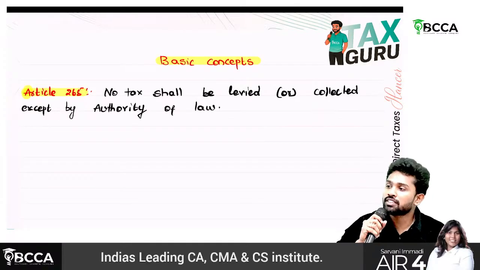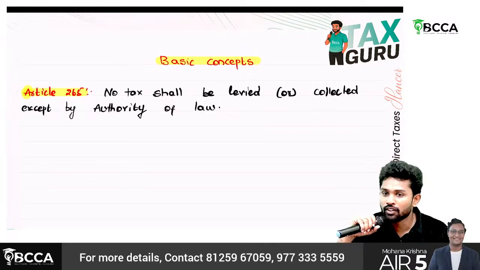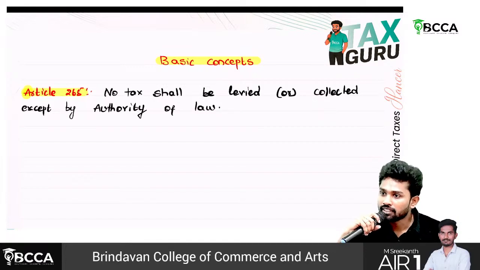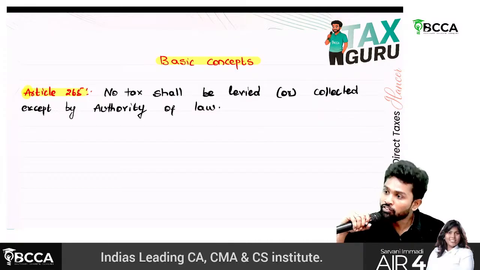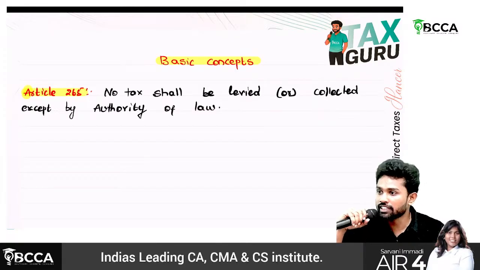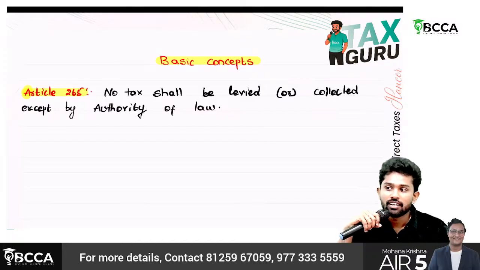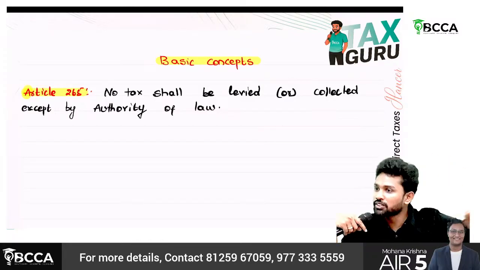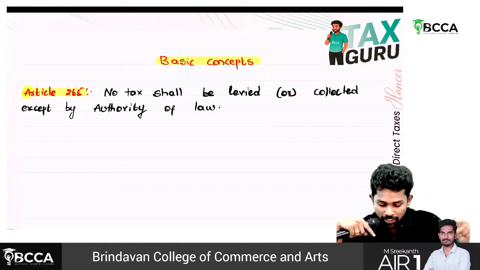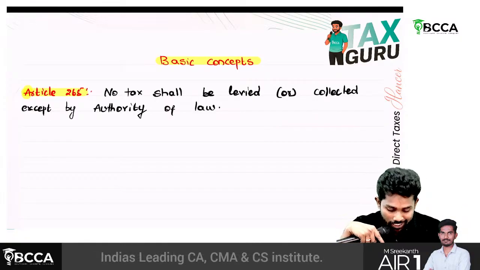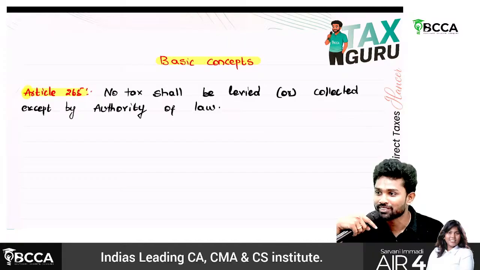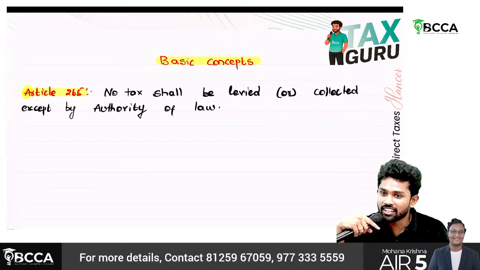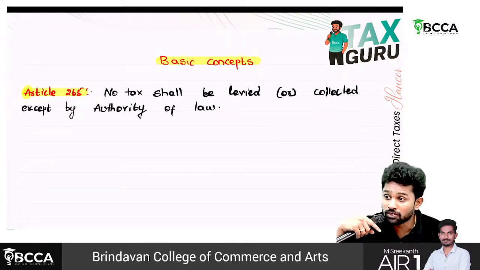Authority of law is nothing but there are three authorities of law, sir: central government, state government, local authorities. Only they can levy and collect taxes. Others cannot. If at all I or Vishnu have to levy taxes, the Constitution has to be changed, and there we should keep like no tax shall be levied or collected except by authority of law and Vishnu. If you change it like that, then he has the power to levy taxes. Otherwise we don't have the power.